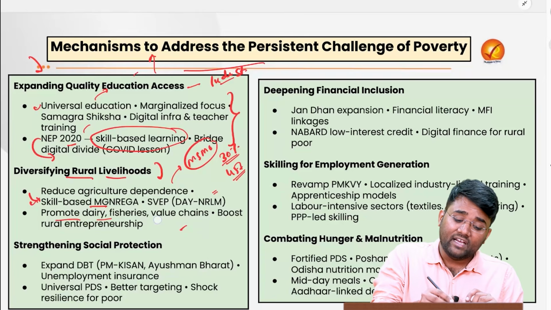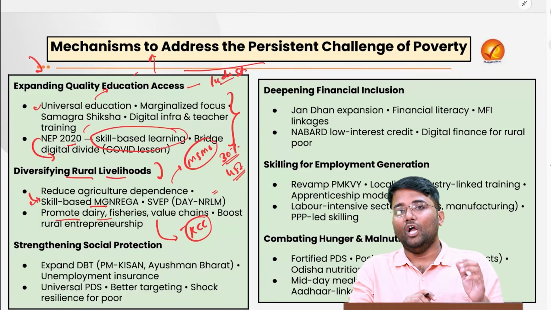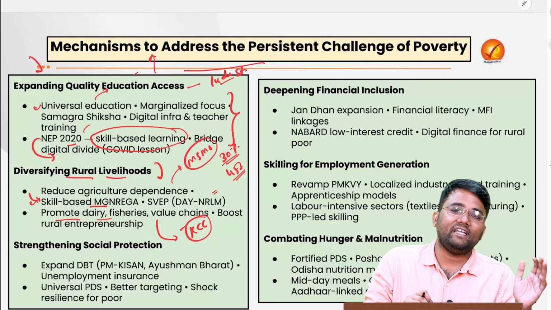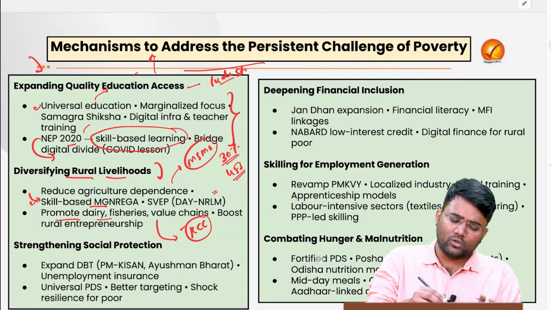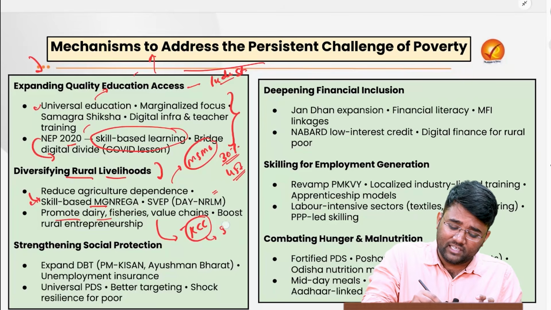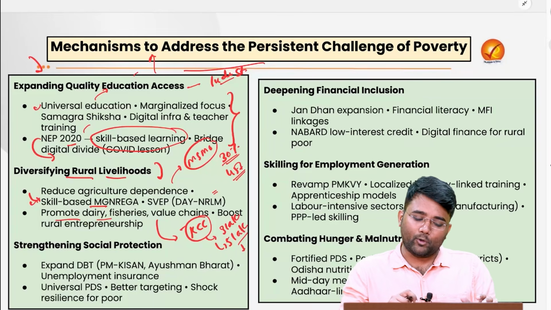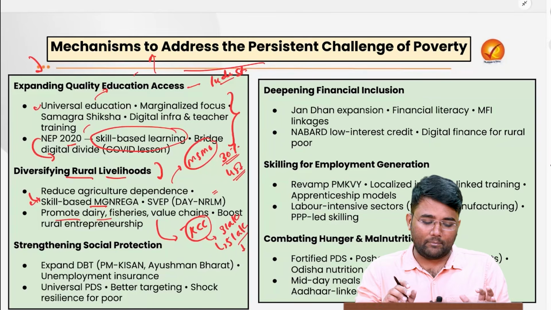And that is the reason the government expanded the Kisan Credit Card to the allied sectors also, so that the issue of finances or capital can be addressed. Also, the limit under this Kisan Credit Card was earlier 3 lakh rupees, and it is expanded to 5 lakh rupees under the budget of 2025-26. It provides short-term credit needs to the farmers.